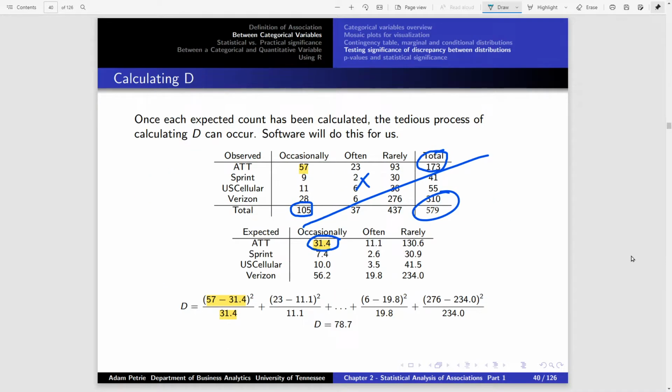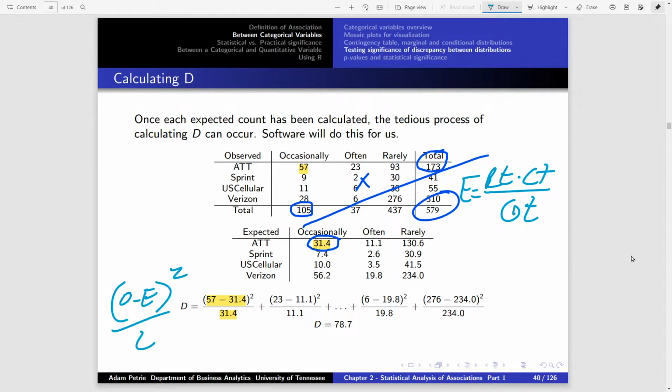We were talking about this today: the row total times column total over grand total gives us the expected counts. And once we get all the expecteds, we can go down here to the formula and do observed minus expected squared over expected, which are cell chi-squareds. But most importantly, we sum them all up to get the chi-squared test statistic, which we're just calling a discrepancy down here. It is a chi-squared test statistic, but it's also a discrepancy.